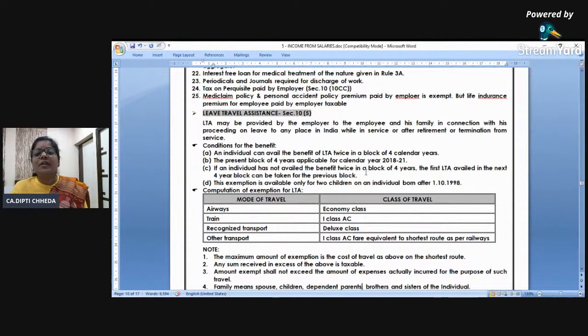In 4 years, 2 times assistance given for the employee and his family members to hometown is exempt. If they don't take any leave for the home town in these 4 years, then in the next 4 calendar years, 22 to 26, one will lapse, one will carry forward. They will get 3 for the next time, right?